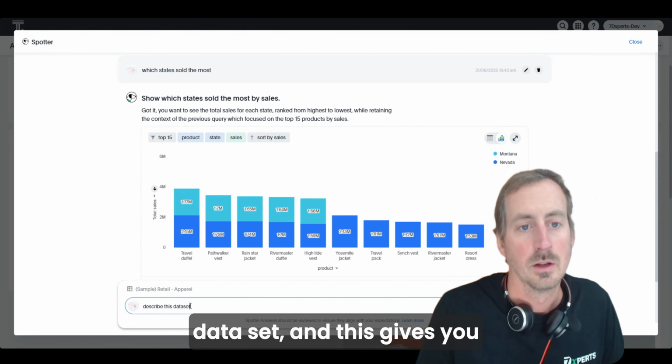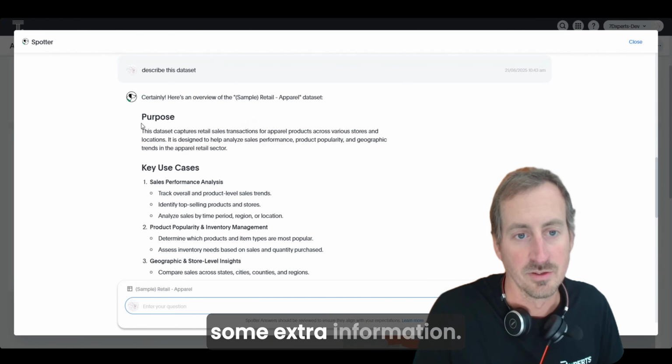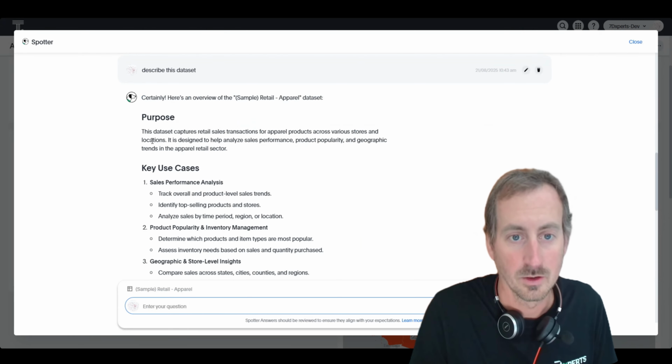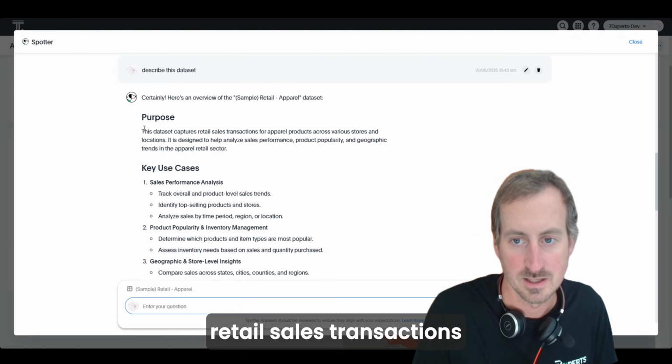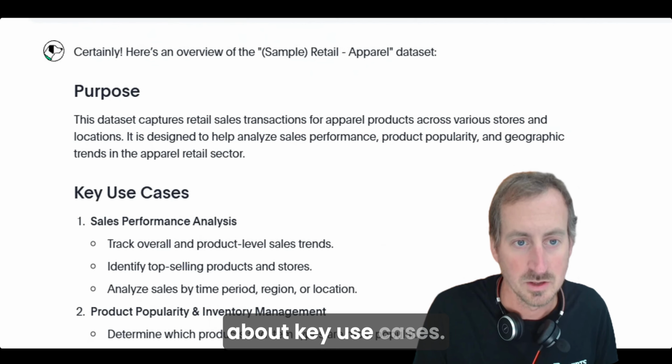And this gives you an overview of what that data set is about, and then some extra information. So it gives you a purpose. So this data set captures retail sales transactions for products across various stores, etc., etc. Then it goes on to talk about key use cases.